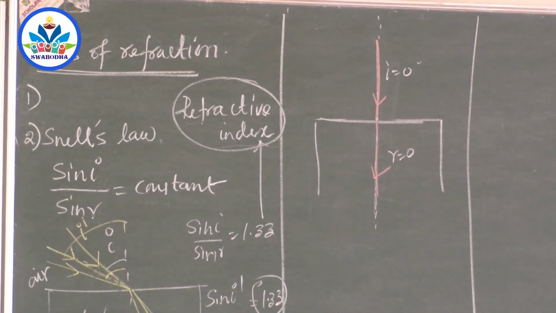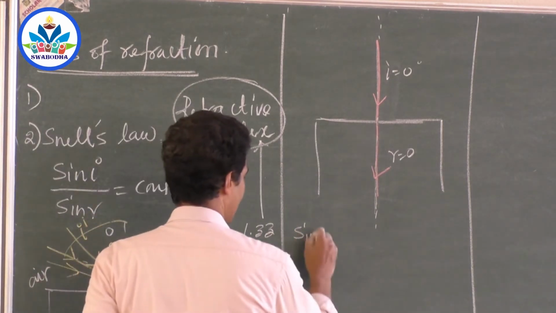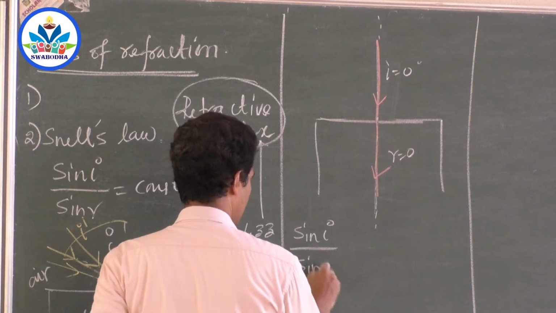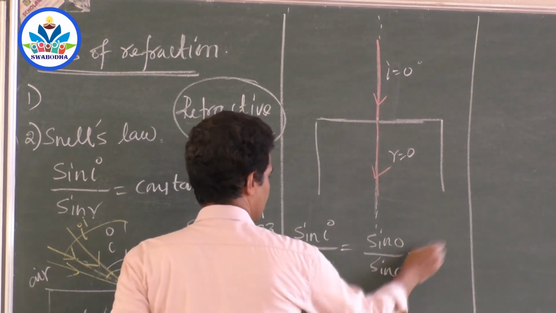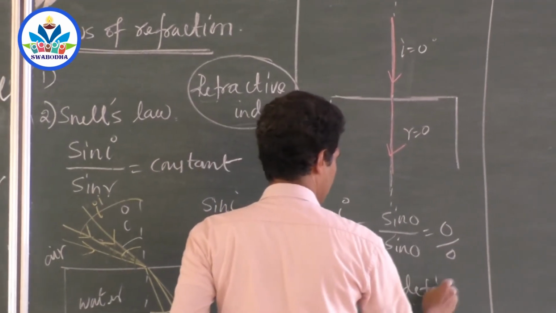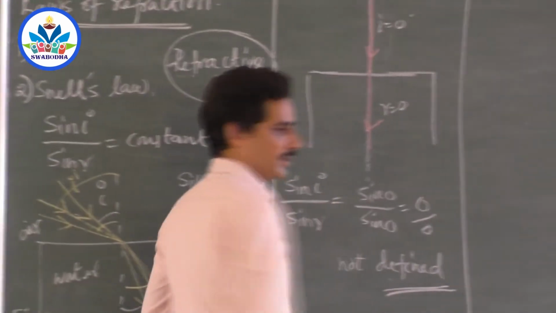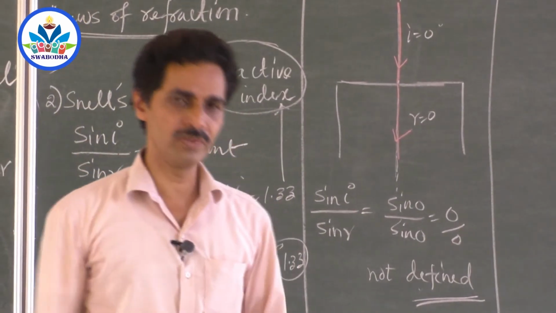Because if you go on calculating with Snell's law now, sin i by sin r is equal to sin 0 by sin 0, which is 0 by 0, not defined. It has no meaning, because what is the meaning of 0 by 0? You have to distribute 0 mangoes to 0 people.